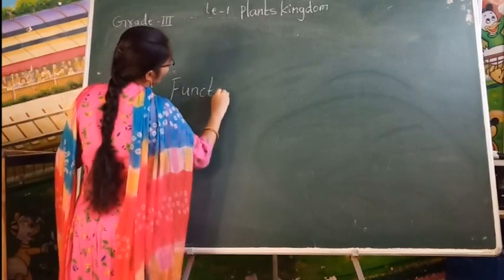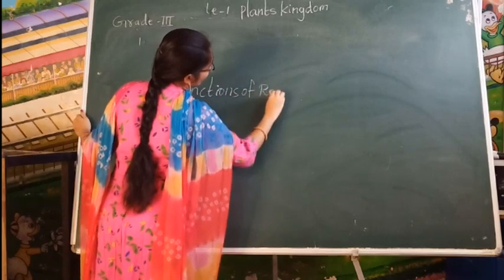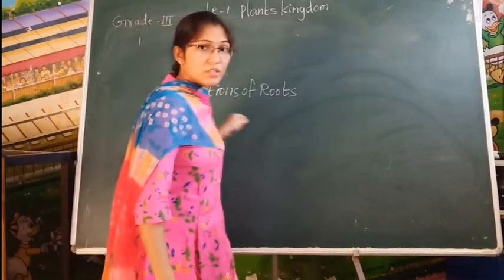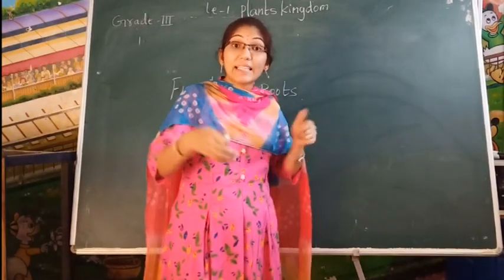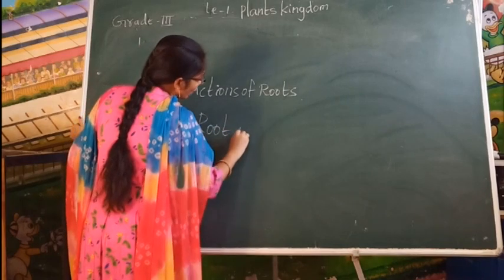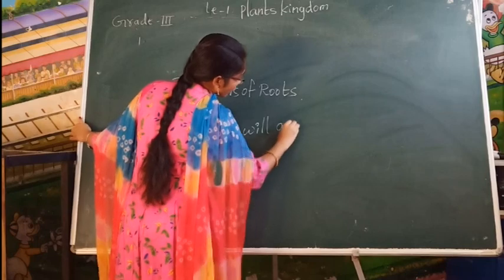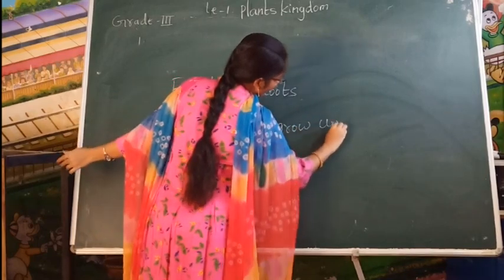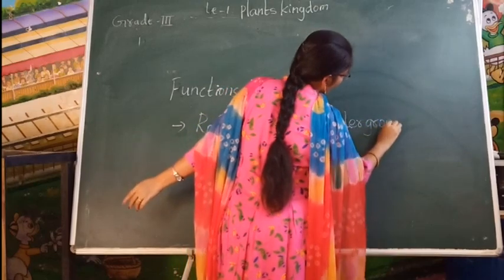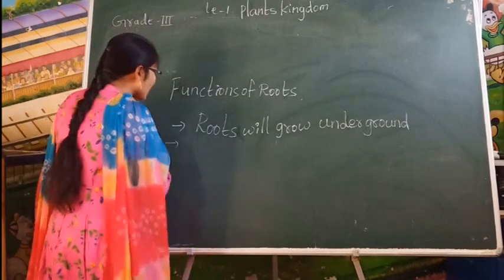Functions of roots. So first one, can we see the roots? No. Why? Because they grow under the ground. Roots will grow underground. Yes or no? Underground. We cannot see them. And what is the work of roots?